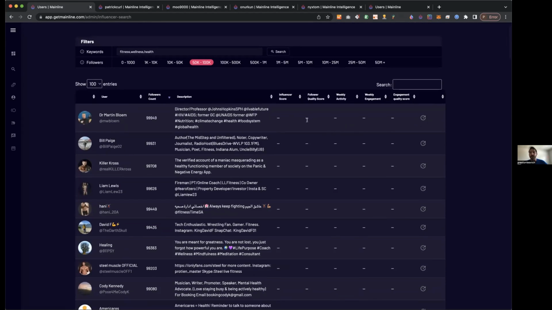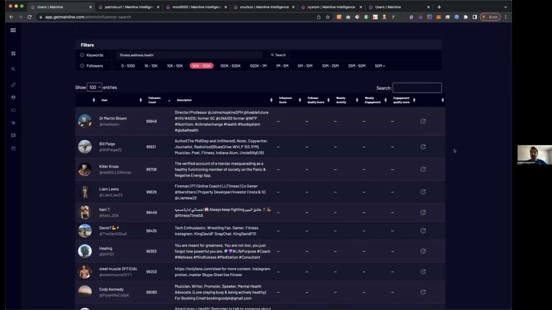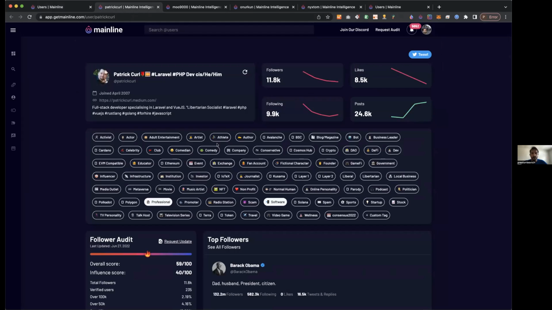So here you go. Again, a lot of people won't have audits run already, and that's where, as users of the platform, you click away. Start as many audits as you want. The more audits we run, the better our data gets, the bigger our database gets, and the better our results get. So we're inviting everyone to basically just do an audit frenzy. And then you're also able to share those results.